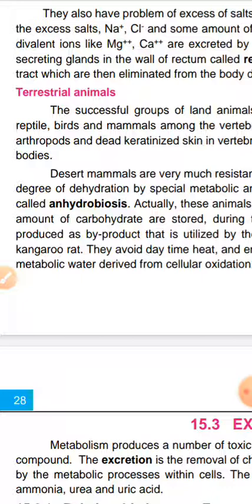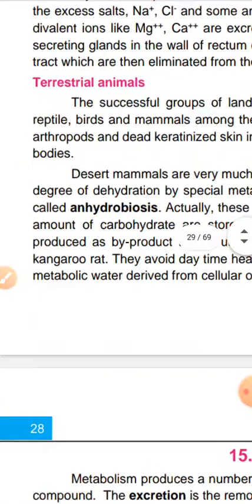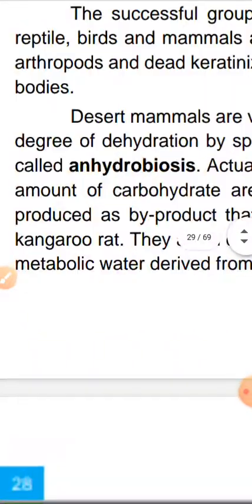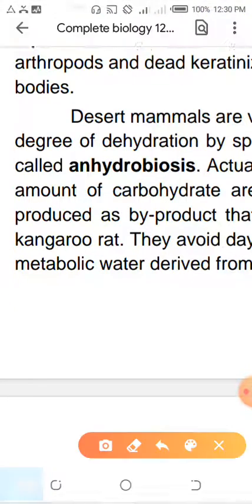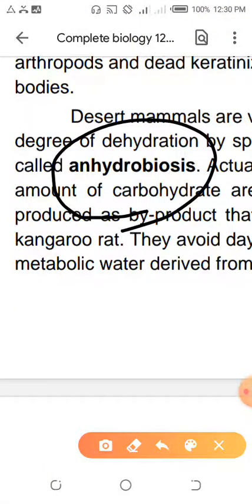Mr. Human, if you have low water concentration in the body, I will give you antidiuretic hormone. If you have low concentration of sodium, I will give you aldosterone. So nature, the creator, is controlling the balance system, the homeostasis. Antidiuretic hormone and aldosterone I will discuss in much more detail in the coming session. Now I am talking about anhydrobiosis. This is a severe condition in desert mammals. They are deficient in water.